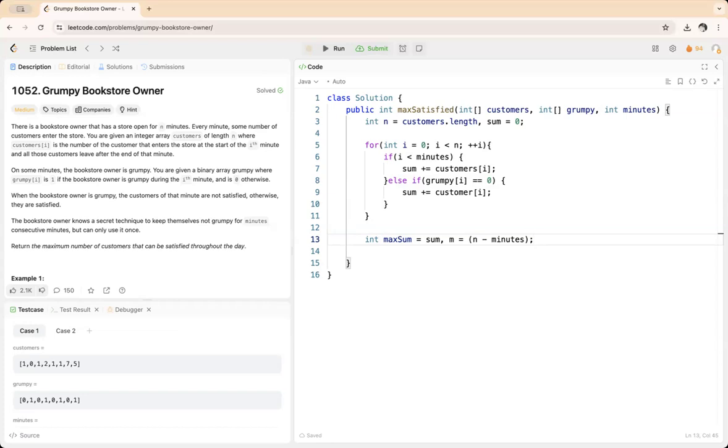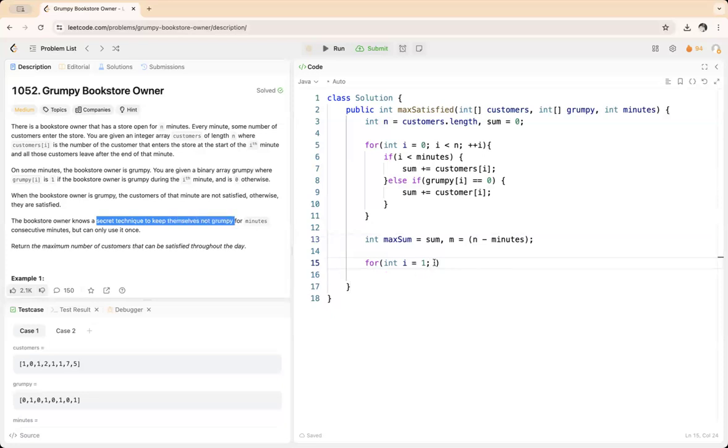So if we keep this in mind and start our loop like this, so for int i is equal to 1. So we'll be taking i is equal to 1 because we have started our loop from 0 and we have gone till n. And for the first minutes we have taken everything, so it means we are exercising this secret technique of keeping him not grumpy.